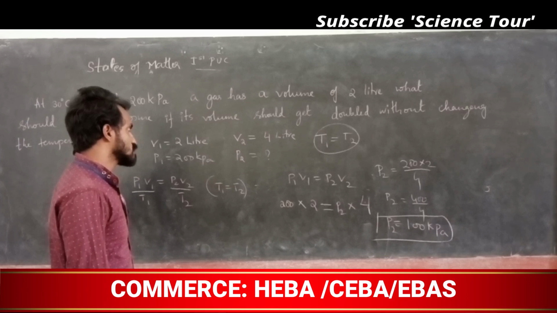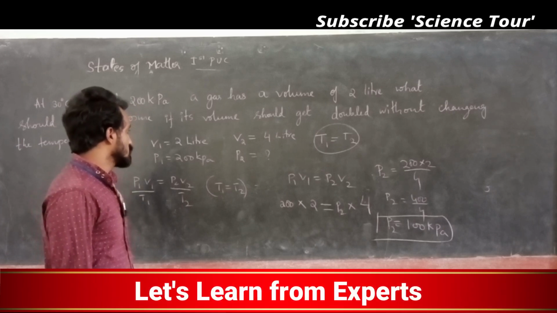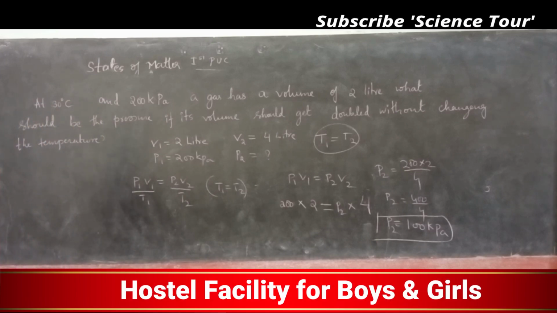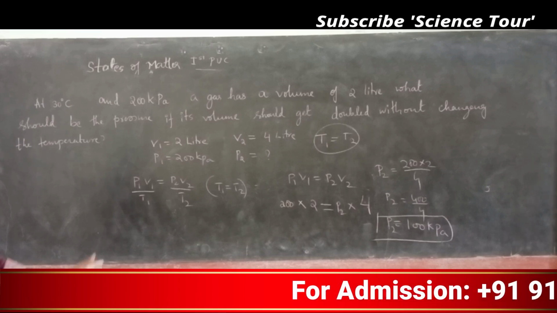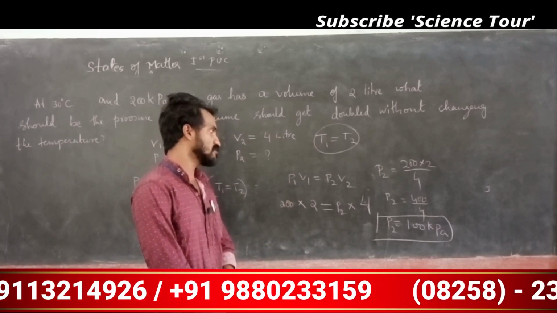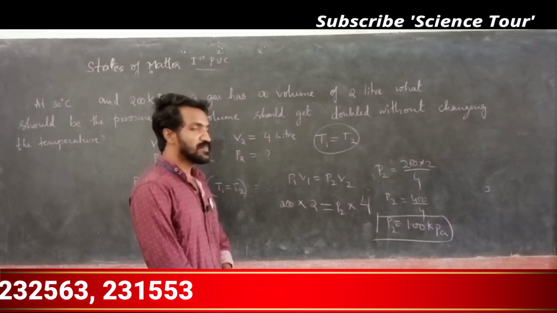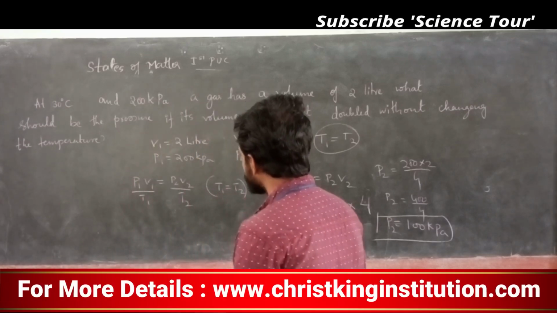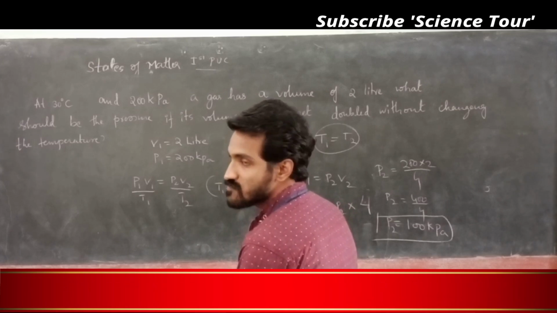So it's very simple, my dear students. T1 and T2 are same, so it's not changing. Here P1 V1 divided by T1 is equal to P2 V2 divided by T2. Everything here is the same, so because of that you are writing the formula P1 V1 is equal to P2 V2. Just by substituting in the formula you get the P2 value. First, very important thing: if a problem is given, which formula is supposed to be used, that is very important.